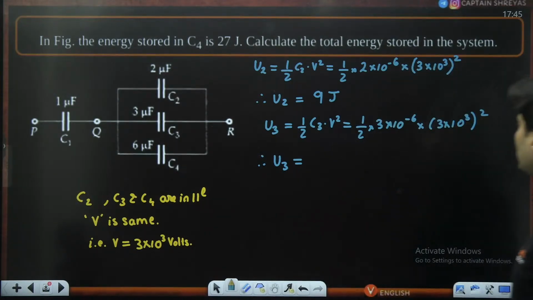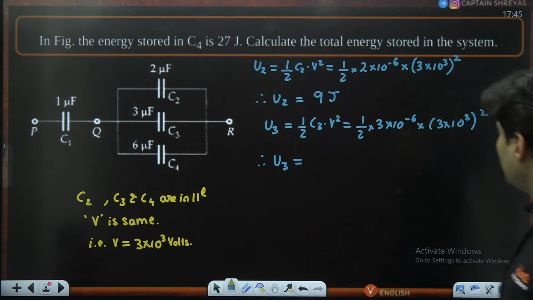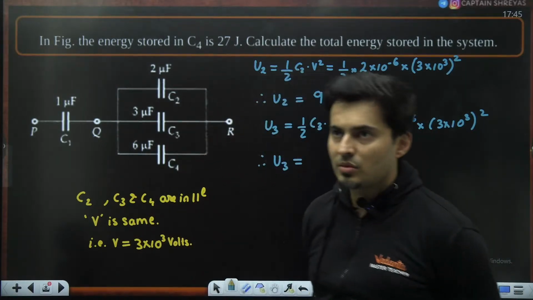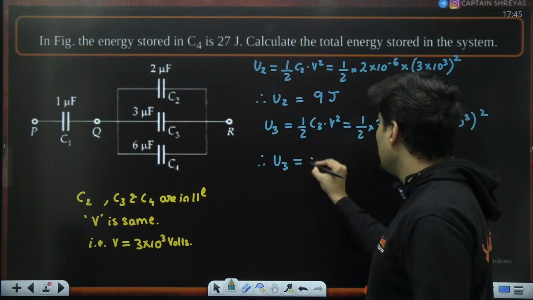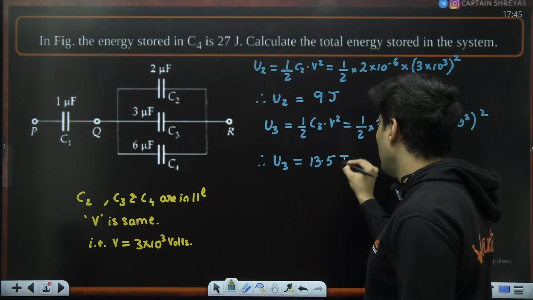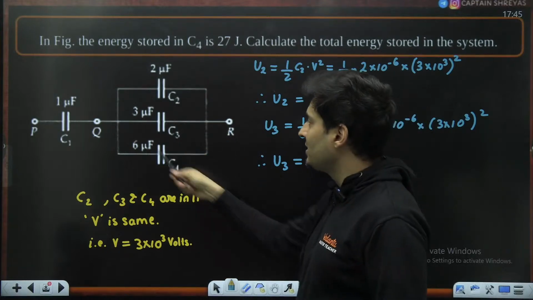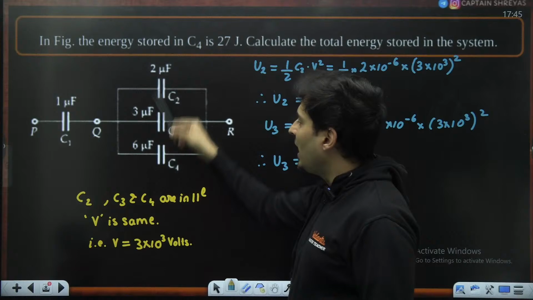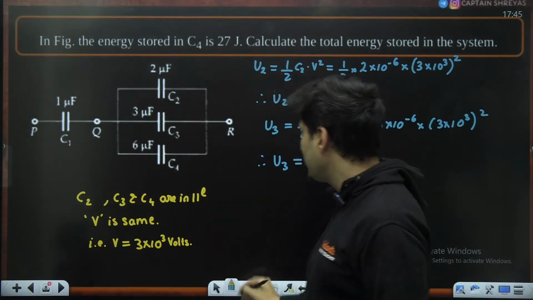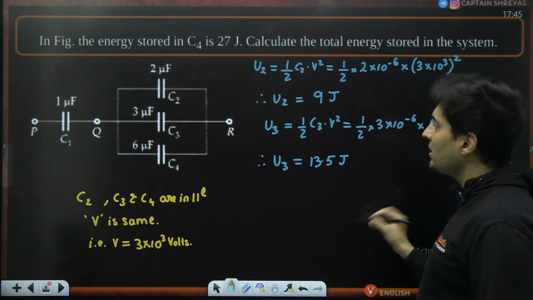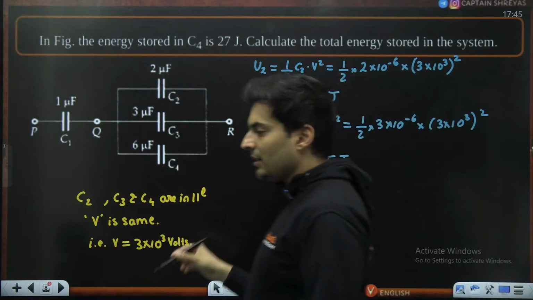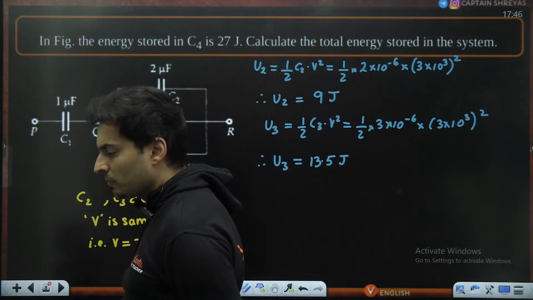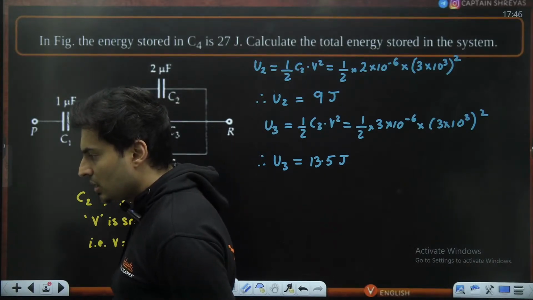Okay, U3. Just see this. 3 square is 9, 9 into 3 is 27, 27 by 2. That's what you are going to get, which is 13.5 joules. Just check this out. Okay, so this is done. Only this is remaining, so how do I do that? These three are in parallel, right? So we can find the charge in each one of them and then add them to get the total charge. That is one thing which we can do.